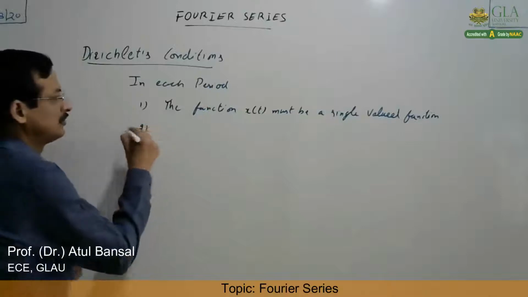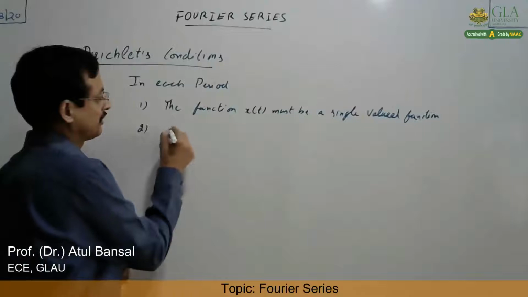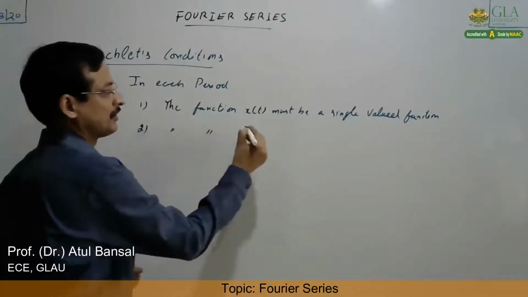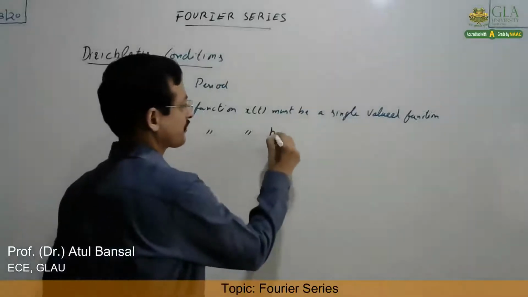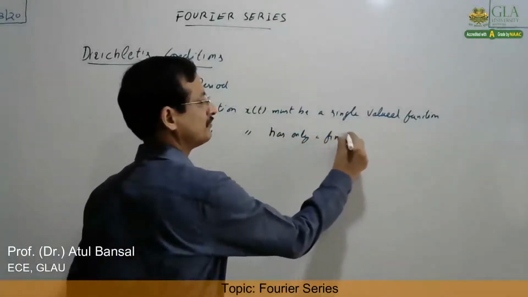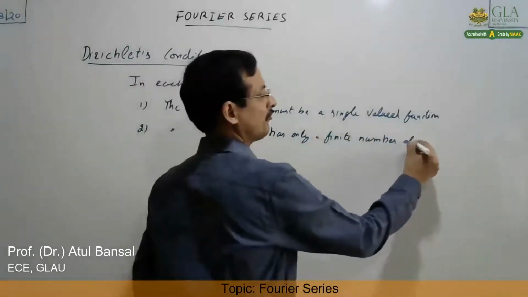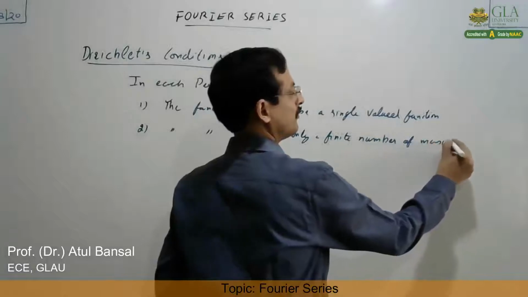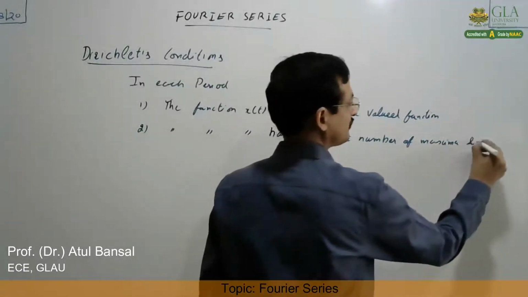Number two, the function x(t) has only a finite number of maxima and minima.